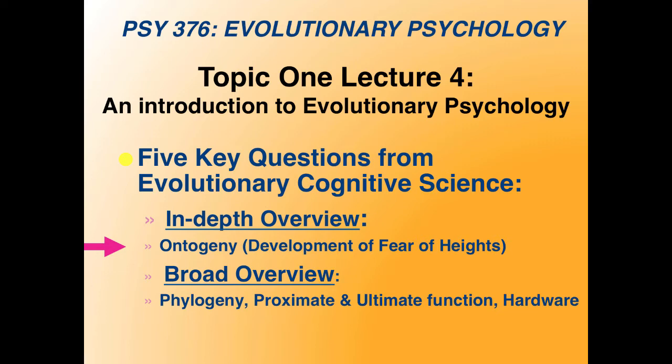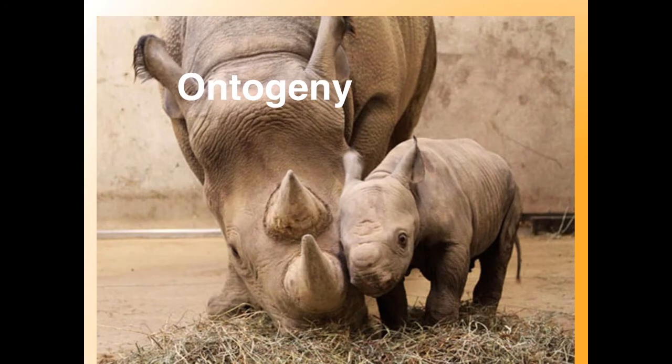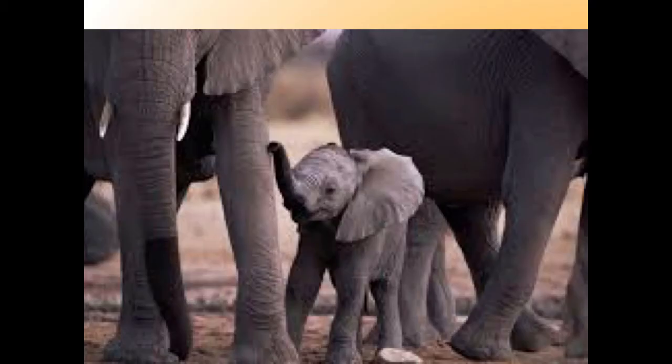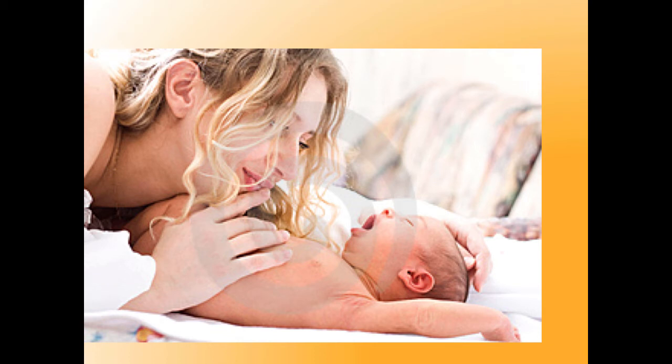We'll start by looking at the question of ontogeny, or the question of development. Ontogeny refers to the course of development, especially of an individual organism. Compared to many species, human infants are born in a relatively underdeveloped state. Moreover, resources for development are precious and scarce. Devoting resources to develop one trait prematurely might preclude these resources from being used later for another trait.